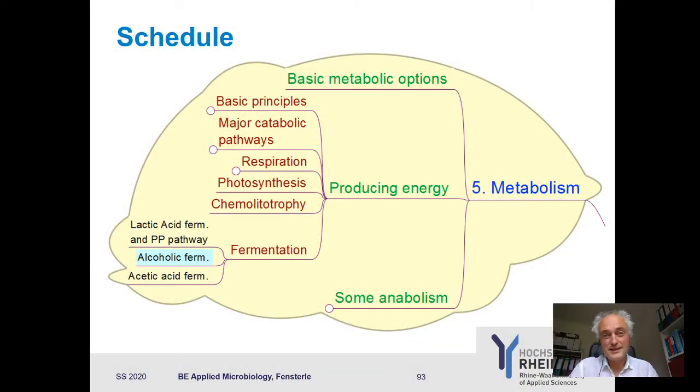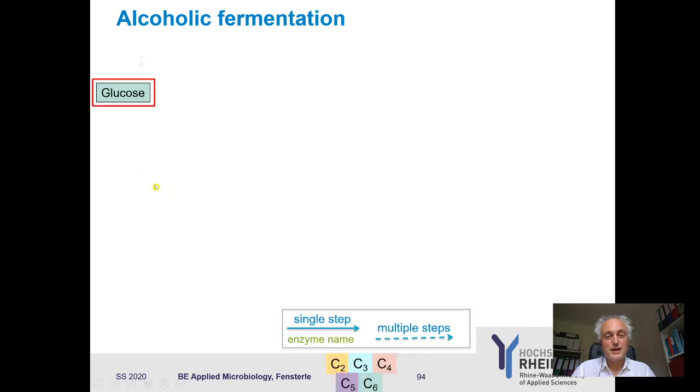And the good news is it's as simple as homofermentative lactic acid fermentation. So here we go. Let's have a look at how it works. Okay, we talked about lactic acid fermentation, but now let's come to a pathway which, at least in the eyes of the students, is the most important fermentation pathway. It's the alcoholic fermentation. So let's go straight ahead into this pathway.